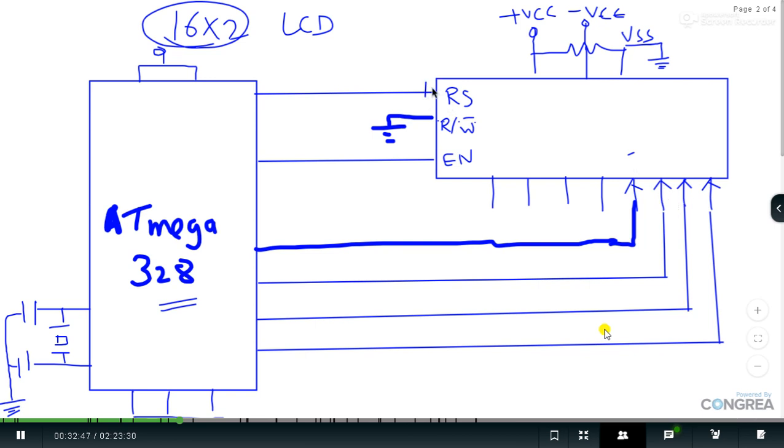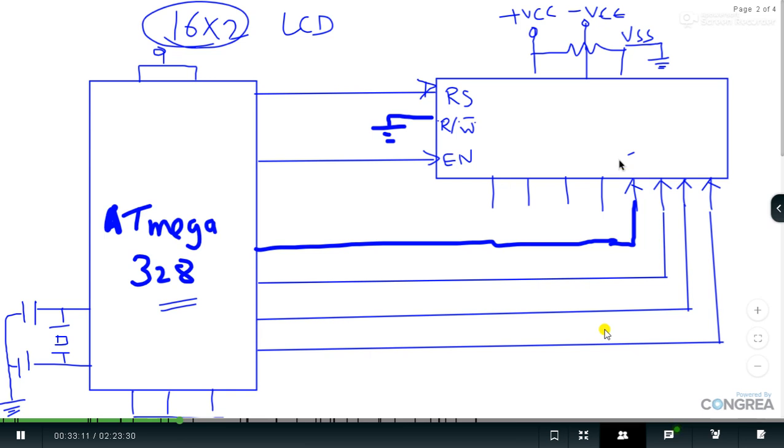Control lines: this LCD is going to be controlled by the microcontroller, so these are also incoming arrows. And which pins do we have to use? Would anybody like to tell? D0 to D7 or D4 to D7?